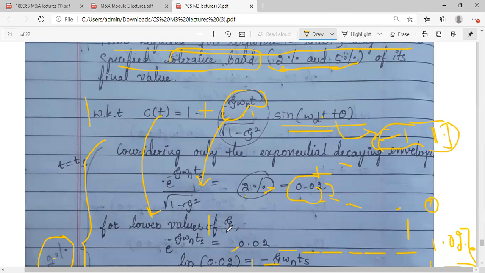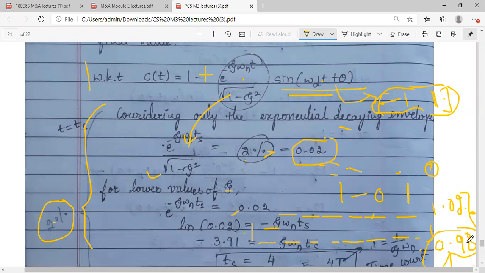The value is 1... and sorry, just a second. That analysis I'll tell you. Now you directly take this 0.02, because you're taking 1 minus of this as 0.98. As I just told you, 0.98 variation is possible. So 1 minus 0.98 is nothing but 0.02. So let me take this directly, and then afterwards I'll show you how we got this 0.02.